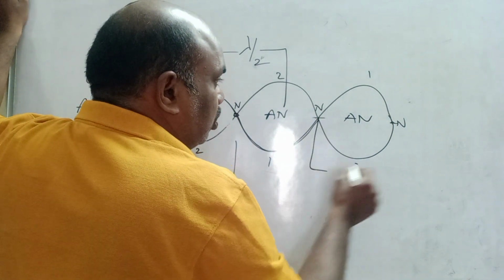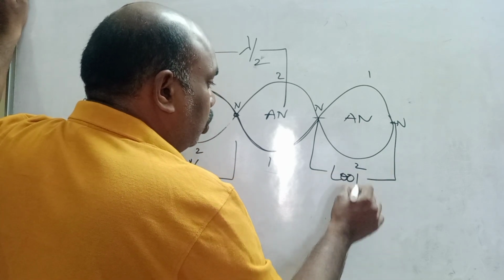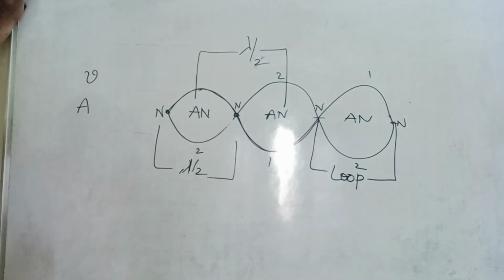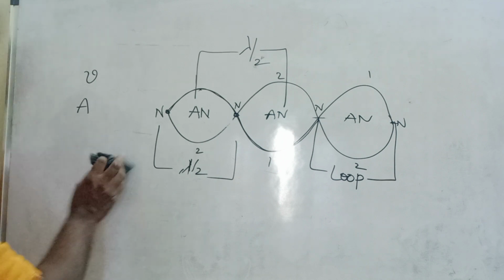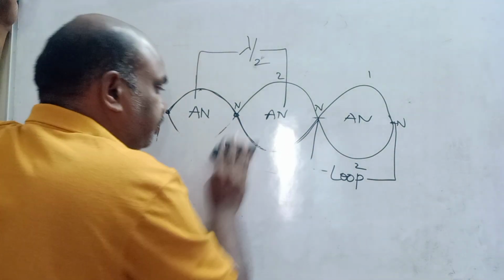The distance between two successive nodes is nothing but one loop. A loop is the distance between two nodes. That is called one complete loop. Understand, children? Right. Now we will see how stationary waves are produced in a closed tube.